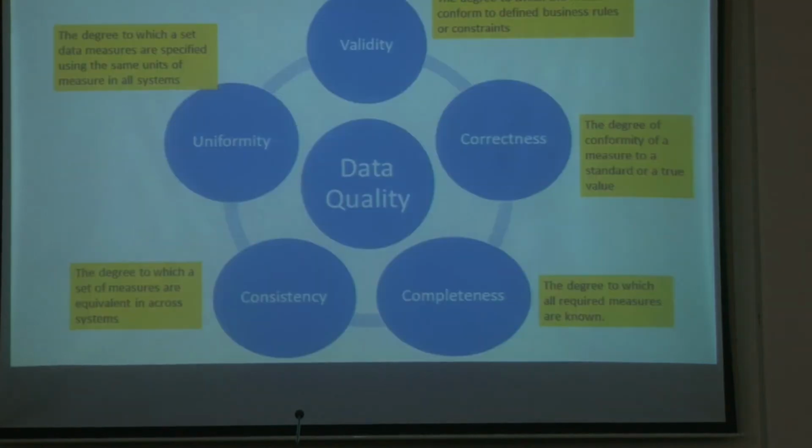So first thing is, what do we understand by quality of data? These are the 5 aspects of quality that we are interested in: validity, correctness, then we have completeness, consistency, and we have uniformity.